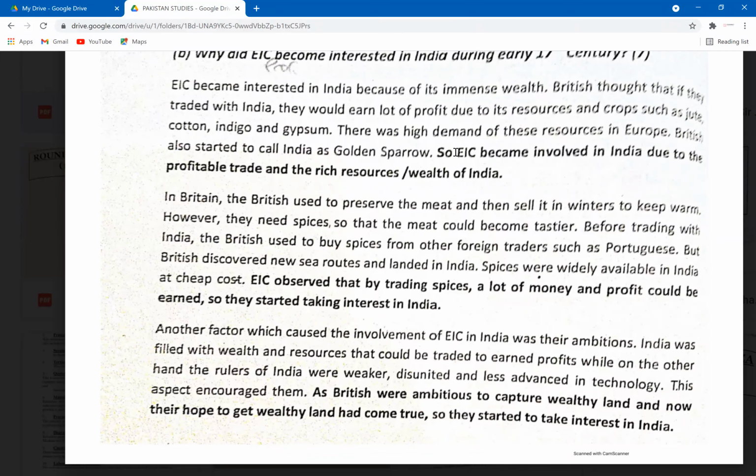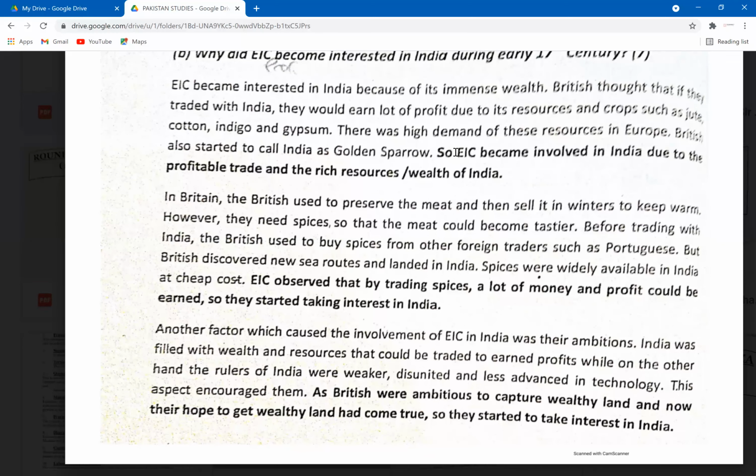Let's look at the first one. EIC became interested in India because of its immense wealth. British thought that if they traded with India, they would earn a lot of profit due to its resources and crops such as jute, cotton, indigo, gypsum. There was high demand of these resources in Europe. British also started to call India the Golden Sparrow. So EIC became involved in India due to the profitable trade and the rich resources and wealth of India.